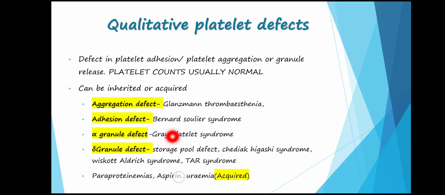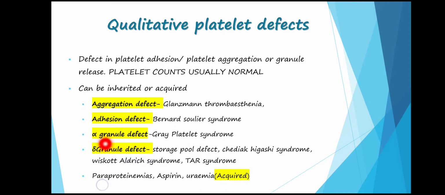Then Gray platelet syndrome, which is because of an alpha granule defect. In the category of delta granule defect, there can be storage pool defect, Chediak-Higashi syndrome, Wiskott-Aldrich syndrome, and thrombocytopenia and absent radii syndrome. So these are defects in the two granules present inside the platelets, which have an important role in platelet activation and aggregation.